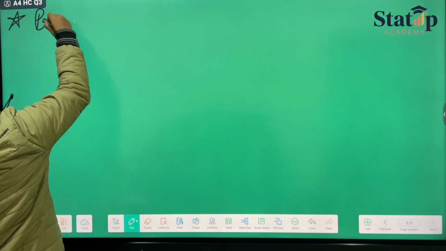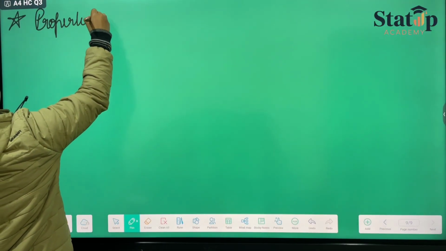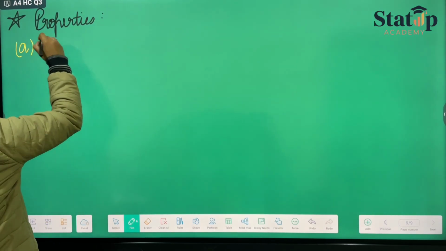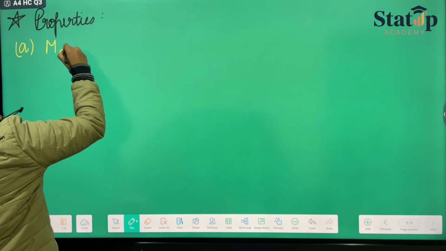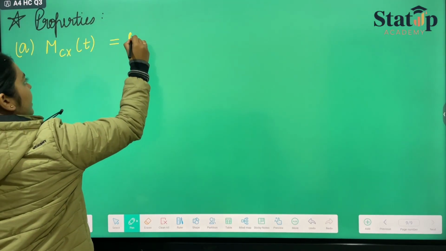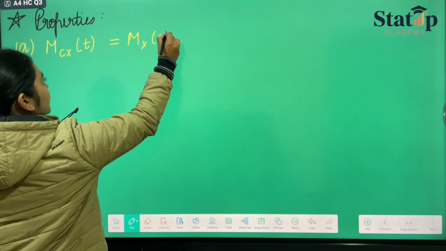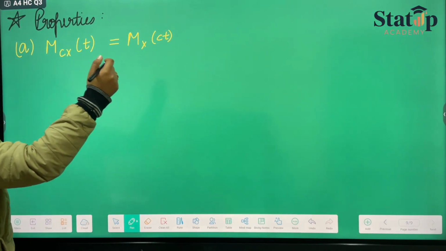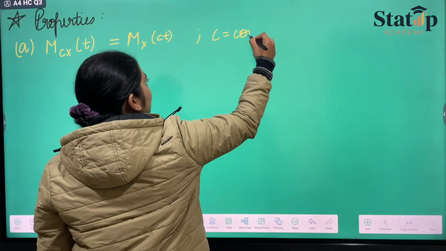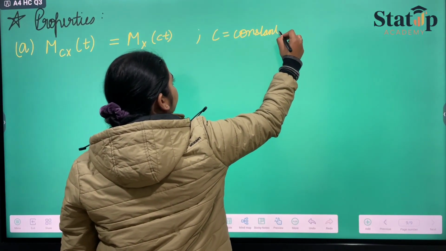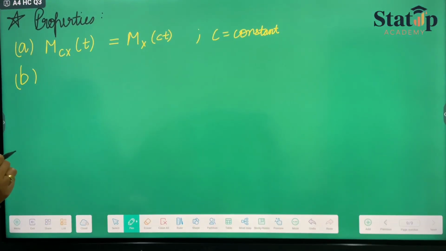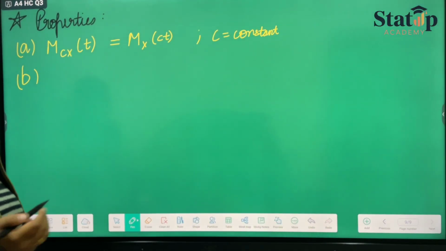Now some mathematical properties of moment generating function: if they have given us M of cX at t, where c is any constant, then we can write it as M X of ct, where c is a constant. Now, moment generating function is not independent of change of origin and of scale.